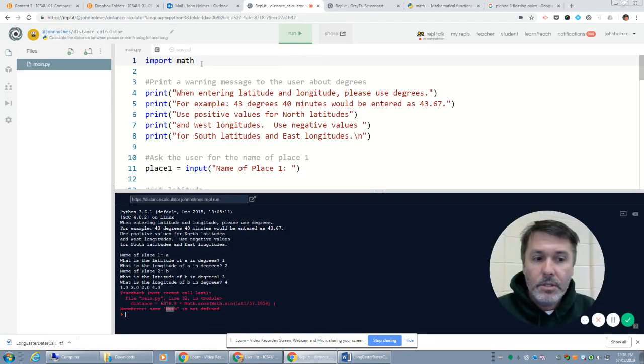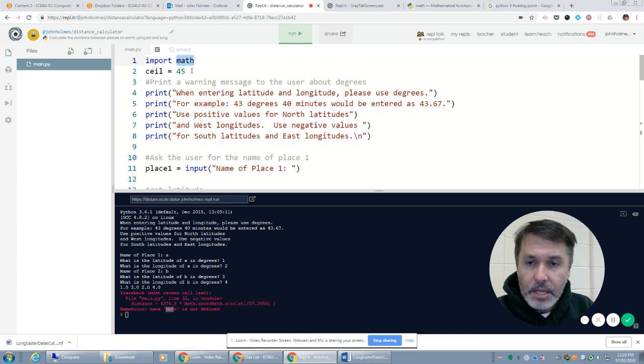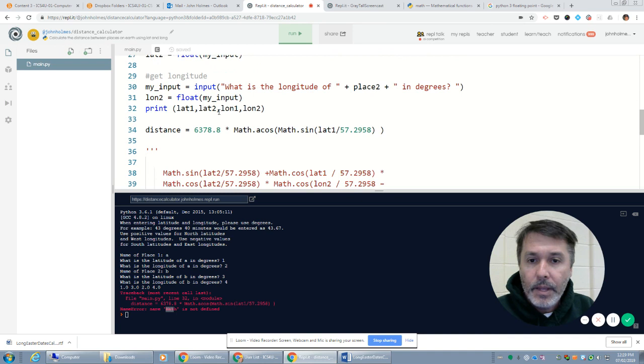The way this works is this is kind of a good idea, because if I happen to have a ceiling is equal to 45, I may have some variable called ceiling or a function called ceiling in my own code. This way it doesn't conflict with the functions that exist inside of the math library. And when you're importing other libraries, you may not know all the various functions that exist there. So to make sure that there's no sort of conflict, we have to reference that function via the name of the library itself.